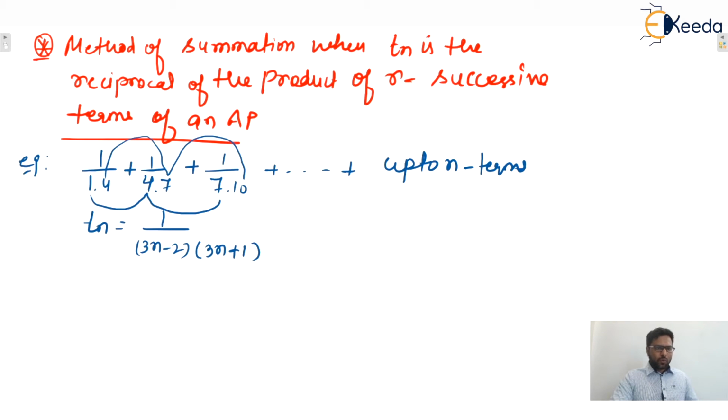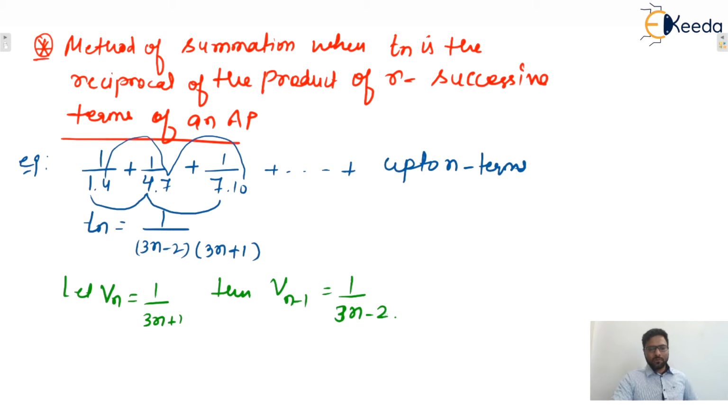Now what you need to do, let Vn be 1 upon 3n plus 1. Now can we say that Vn minus 1 will be 1 upon 3n minus 2? Put n minus 1 in place of n, then we get 1 upon 3n minus 2. Now the next step is to subtract these.